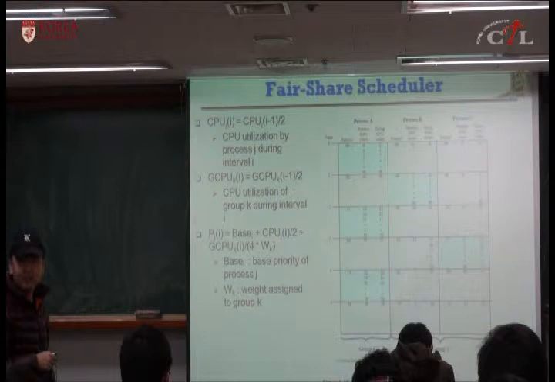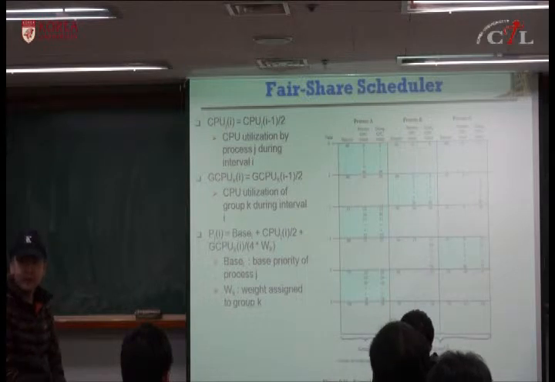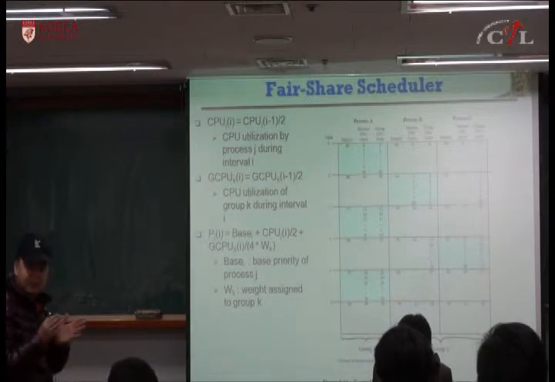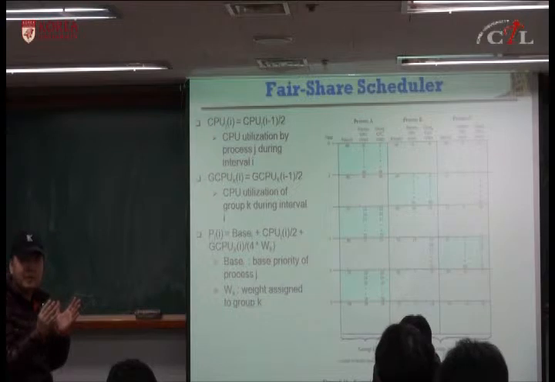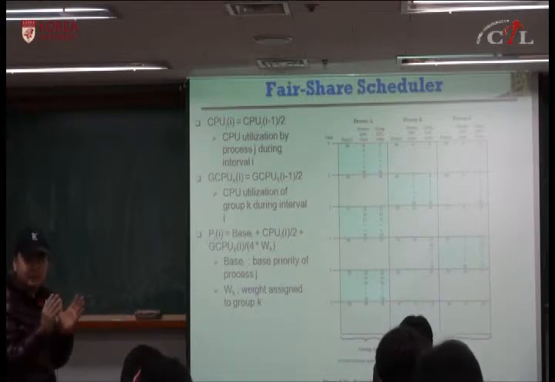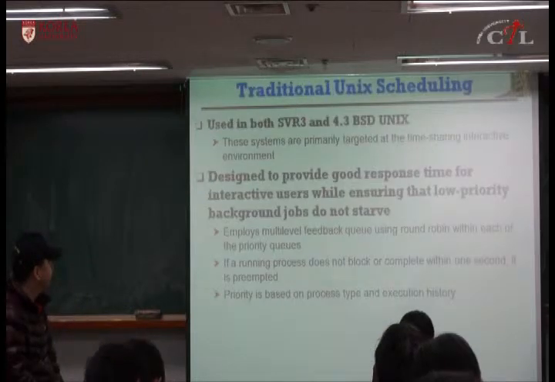Okay, it alternates, but if this group and this group have a fair share of CPU, and each process in the group is also sharing the CPU, this is called fair share scheduling. So the motivation is, we are not looking at a single process or single thread. Let's look at a group of processes or group of threads. Each application usually has a set of processes, and each application is usually assigned a fair share of the CPU. That's called fair share scheduling.